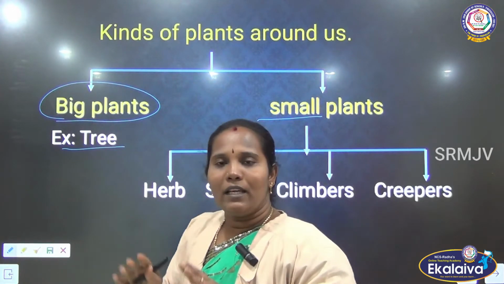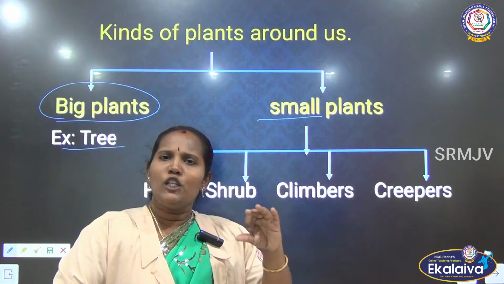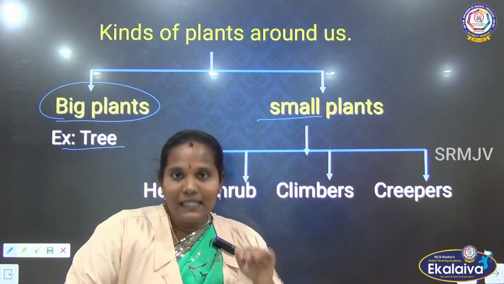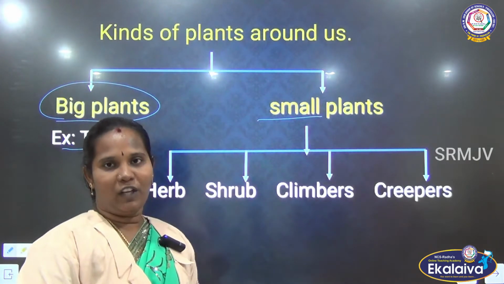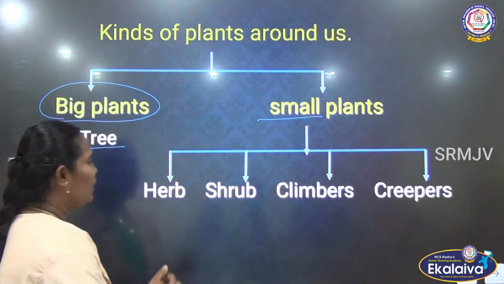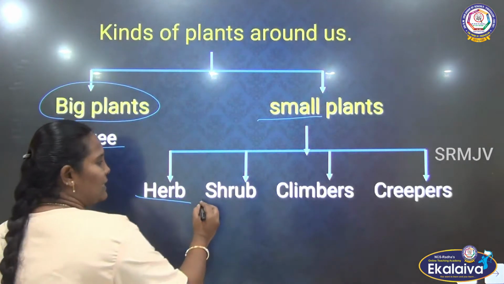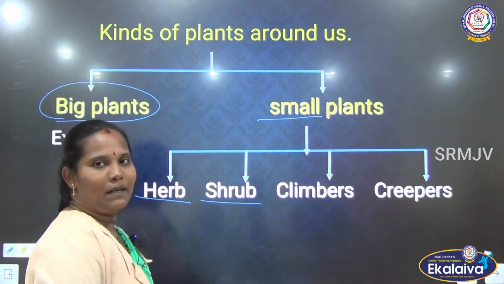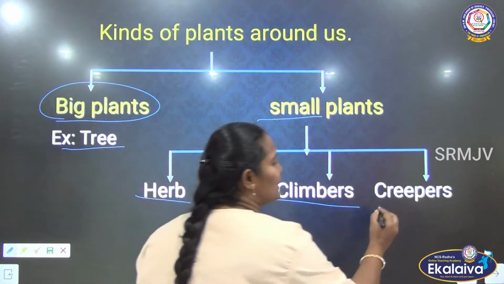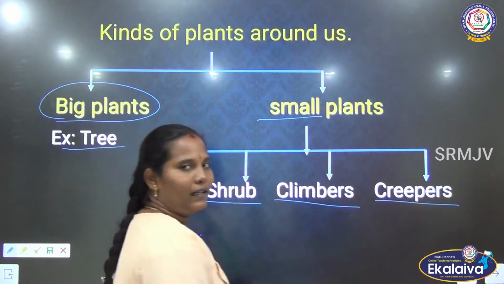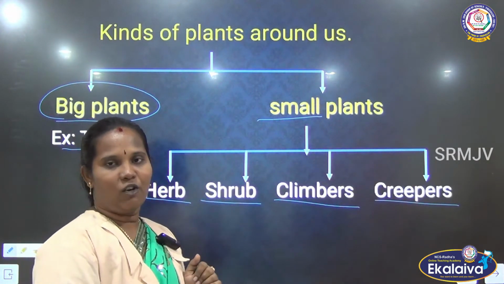Apart from this we can see small plants also in our surroundings. Many small plants are there. These small plants alone get categorized into four. What are they? One is the herb. Next one is the shrub. Third one, climbers. And then the fourth one is the creepers. Clear?